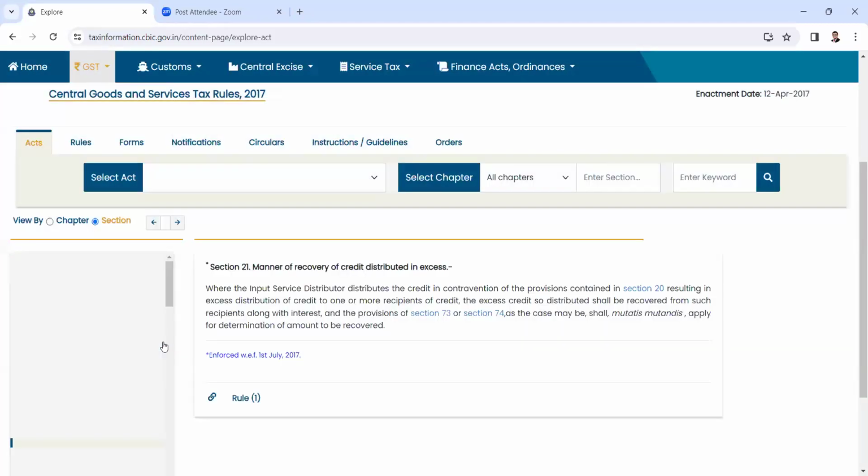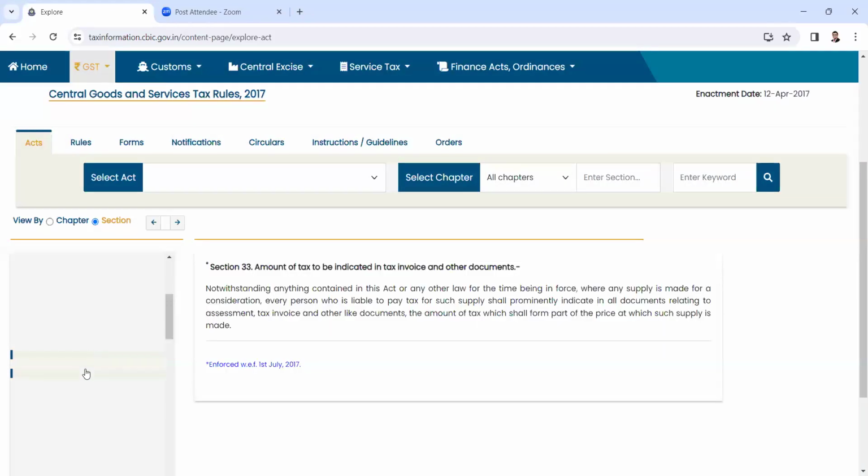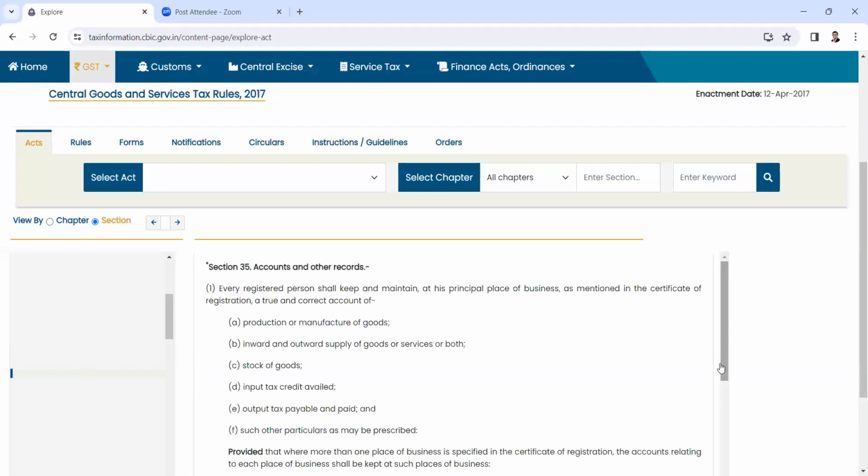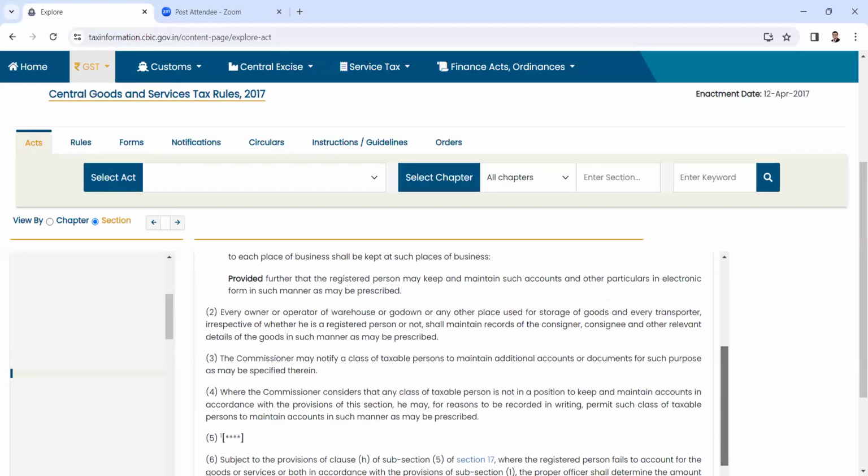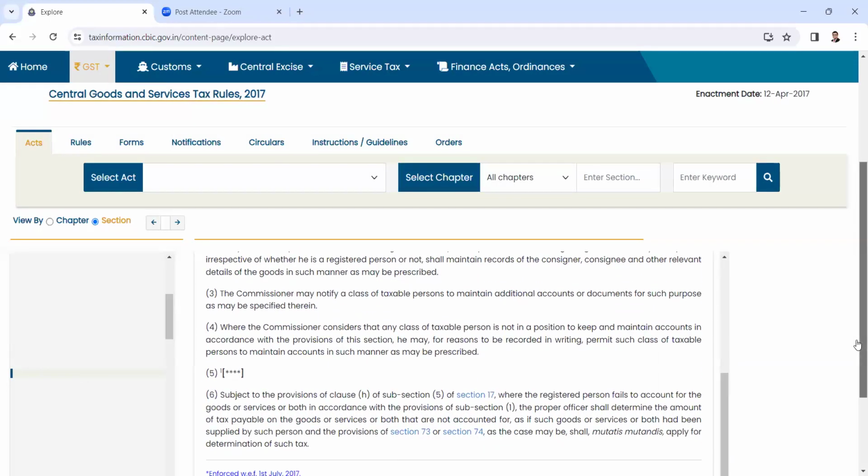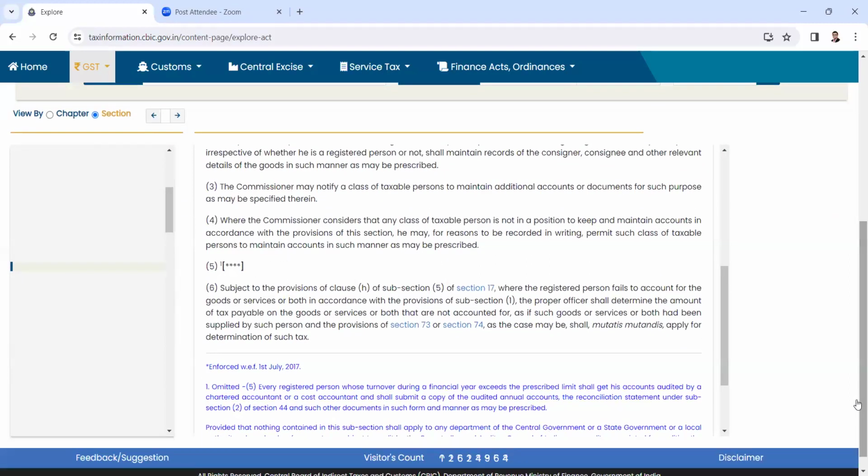So if there is any shortage of stock, which is not lost, stolen, or destroyed, that's shortage of stock. In those cases under 17.5, we just reverse the ITC. But besides 17.5, any shortage of stock, its output value would be at the supplies value. So that will be value added, GST on value added.